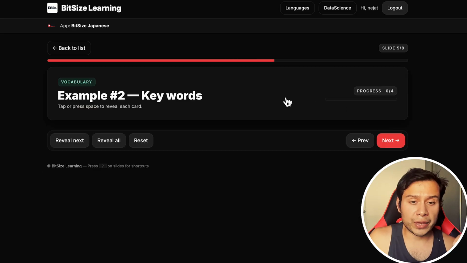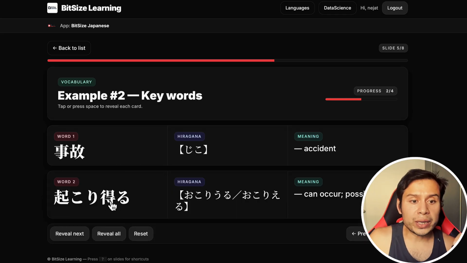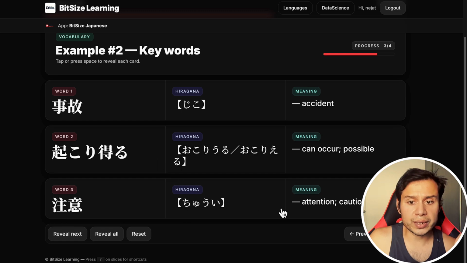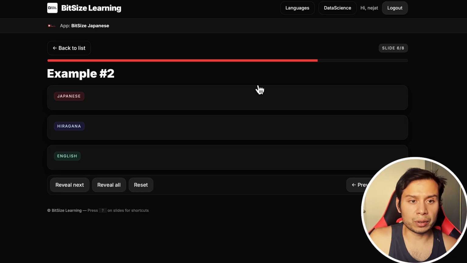Our next example's vocabularies are 事故, accident. 起こり得る or 起こりうる. 起こる is occur, and when we add うる, it makes it can occur. 注意 is attention, caution. Next word is 必要, necessary. Now let's take a look at the example itself.